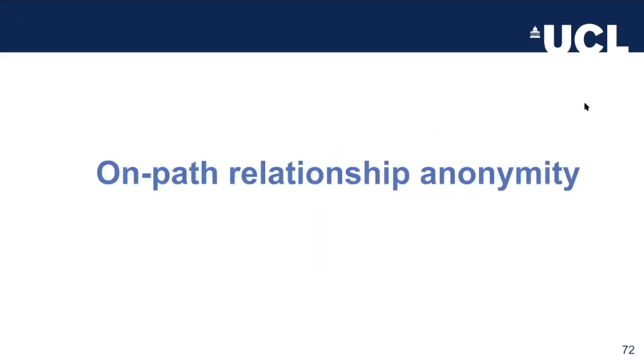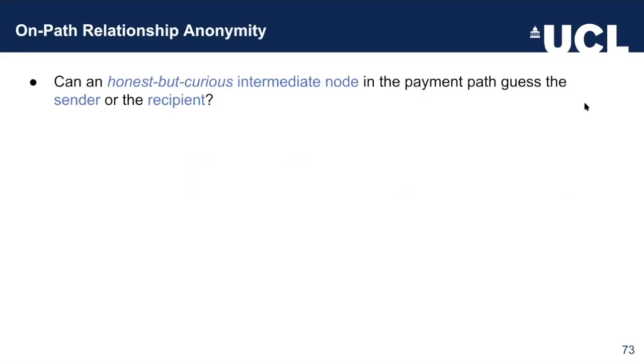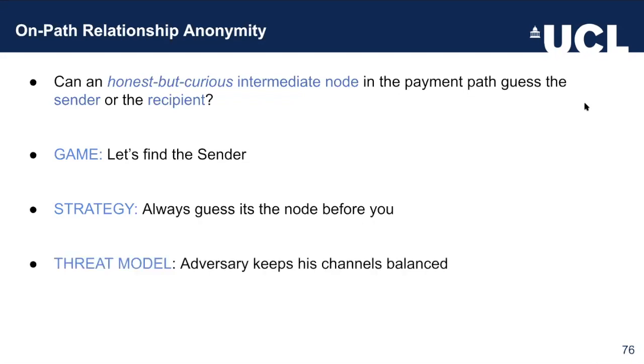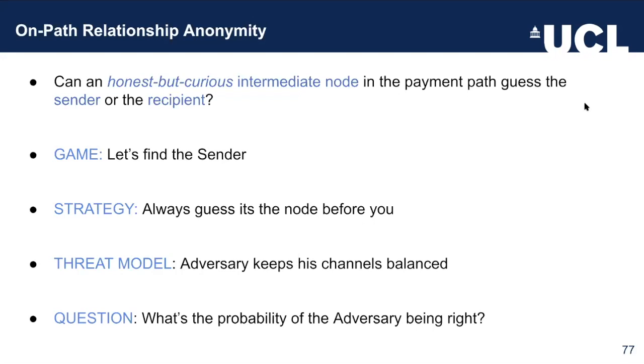So now that we described our two simulations, let's see how they fit in our observation regarding the on-path relationship anonymity. This privacy property ensures that an honest but curious intermediate node cannot guess the sender or the recipient with more than negligible probability. But let's define a game here, where the honest but curious intermediate node wants to find the sender. His strategy is very, very simple. He will always guess that the predecessor node is actually the sender. And the question here is, what is the probability of this adversary being right?